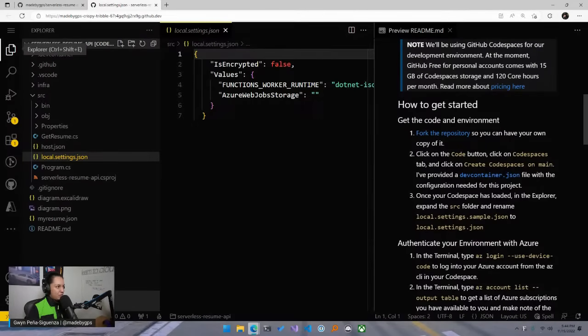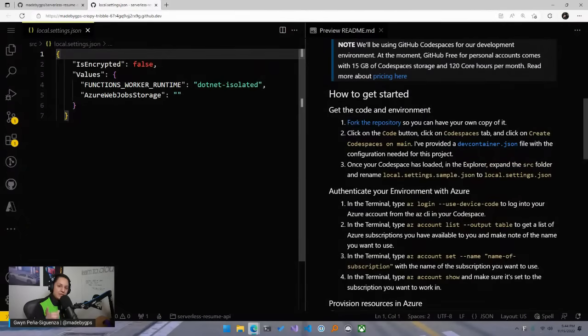And then we can go back here. So the local.settings.json is where our Azure function, which is the service that we're going to use to build our API, gets its secrets and connection strings when you're developing locally, or in this case, in our code space. When you deploy that to the cloud and it's in a production environment, it no longer uses this file. You'll have to have other app settings configured in another way. But that's going to be taken care of in our infrastructure as code, which we'll take a look at in a second.